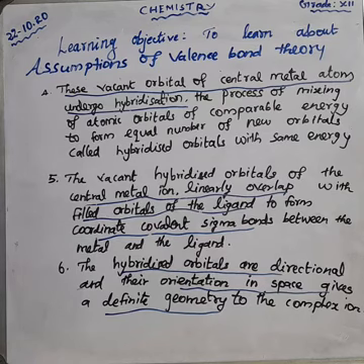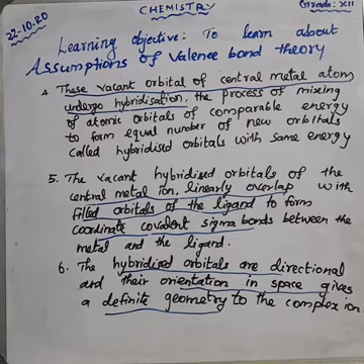Suppose the hybridization is sp2, trigonal planar. Suppose the hybridization is sp3, tetrahedral. Like that, it should be learned as per the coordination number. The coordination number we are going to change. Anyhow, you must learn about the